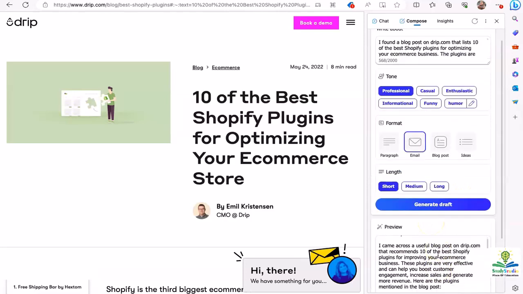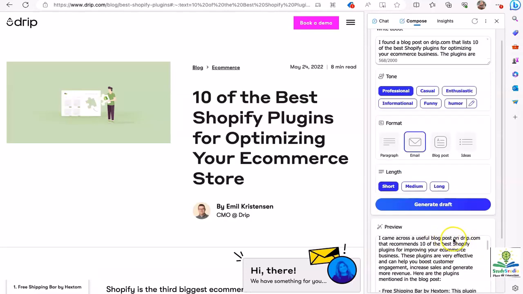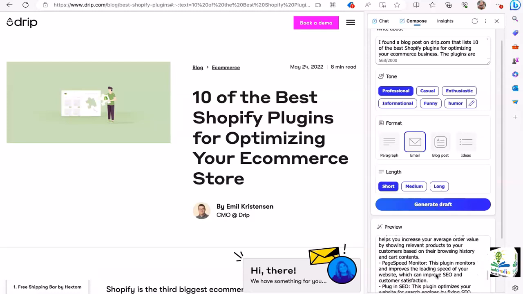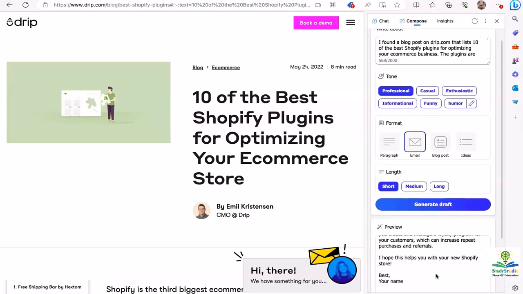So hi brother, I came across this useful post on Drip.com that recommends 10 of the best Shopify plugins for improving your e-commerce store. These plugins are very effective and help you boost customer engagement, increase sales, and generate revenue. Here are the plugins mentioned in the post, and it walks through the list of the plugins. I hope this helps you with your new Shopify store, because I provided context here that my brother is starting a new Shopify store. It added this line in the email.